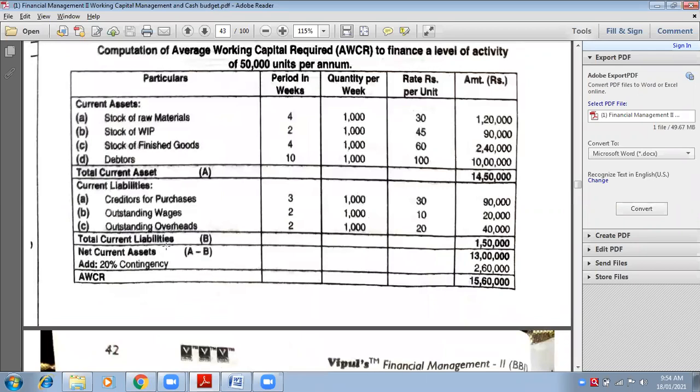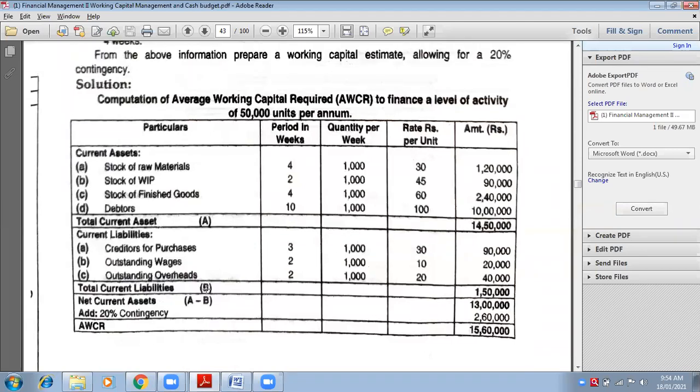If it is not new for you, you can do it. Contingency at the last is to be added when you get the net working capital requirement. After that, you have to add 20% of contingencies. Now 20% on what? On that amount only, whatever will be your answer.